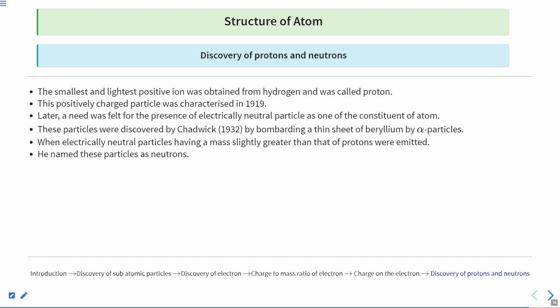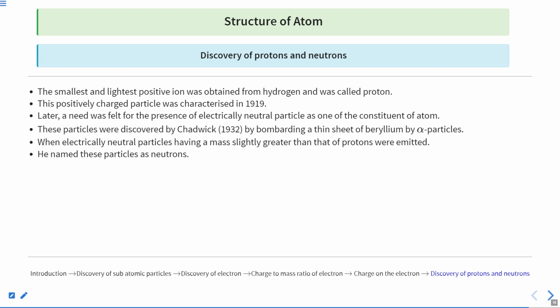So this was about neutrons. If you bombard a thin sheet of beryllium with alpha particles, then you will get something that has no charge and a mass greater than the proton, and it was termed as the neutron, which was discovered by James Chadwick in 1932. Clear? And why was this needed?